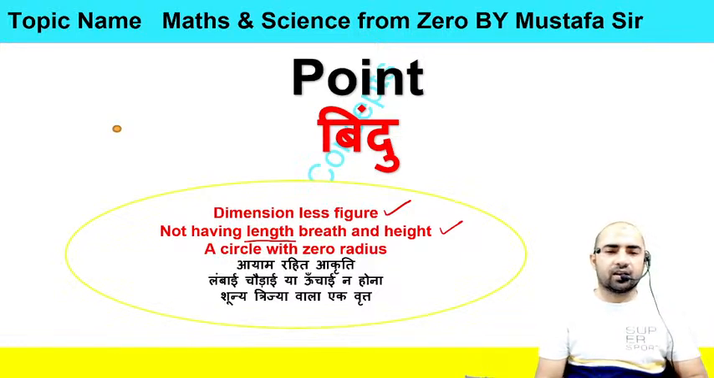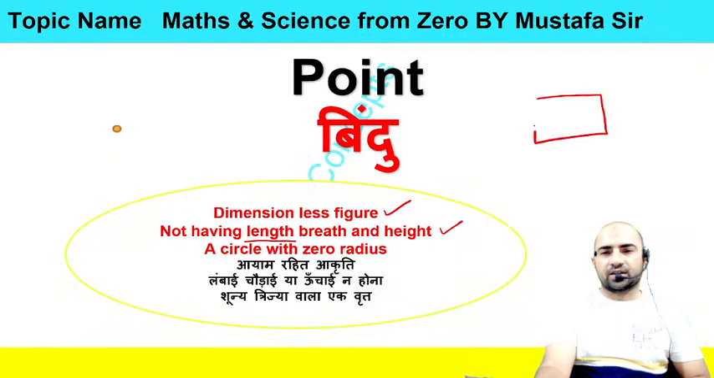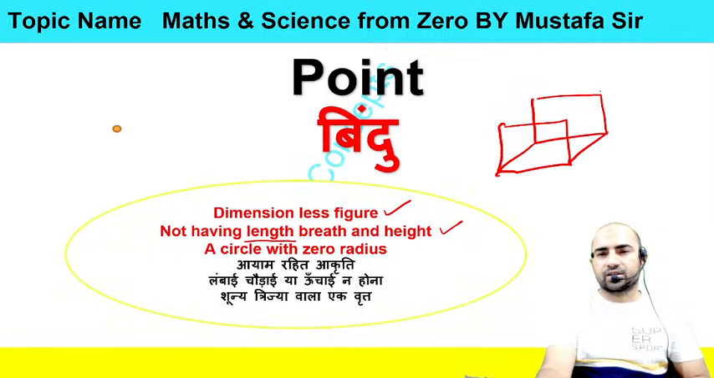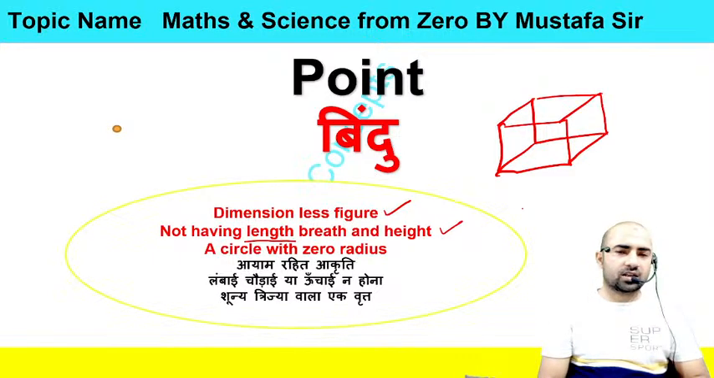Just like a sphere. A sphere is a 3D structure. Your cube is a 3D structure. Your cuboid is also a 3D structure. Actually, a cuboid also has length, breadth and height, all, right? So a cuboid is a 3D structure. Your cylinder is a 3D structure. Your cone is a 3D structure.